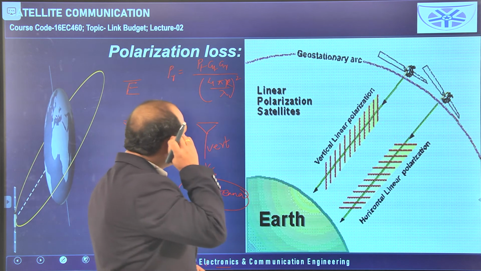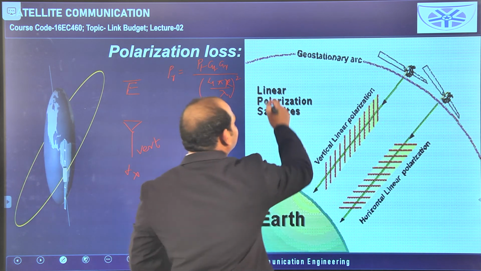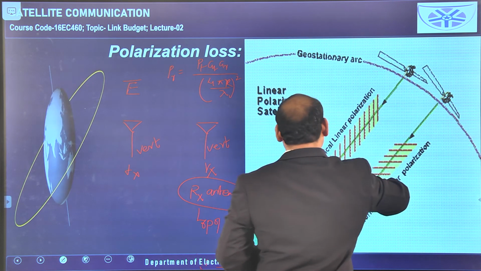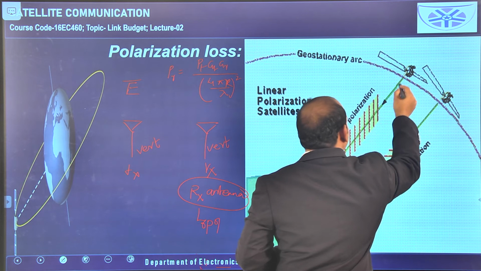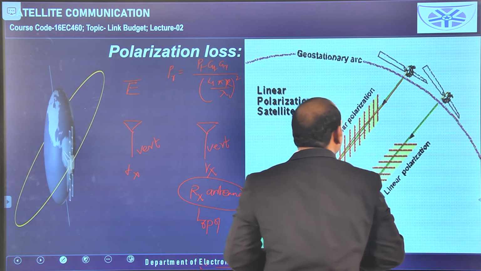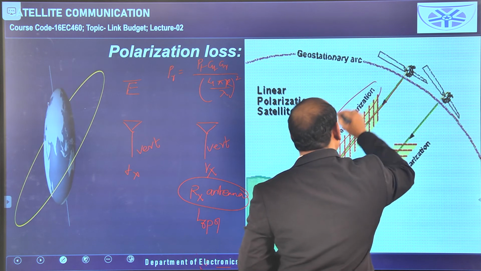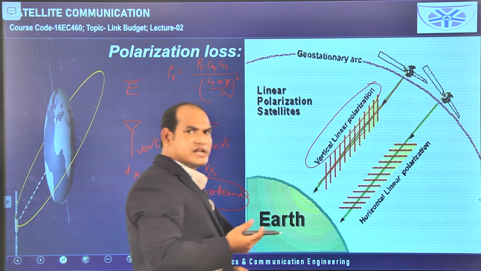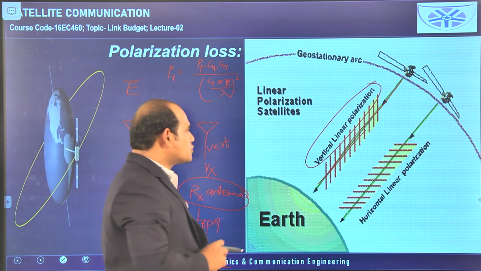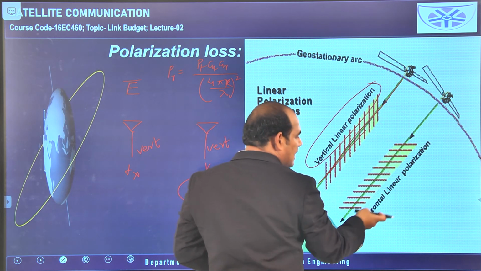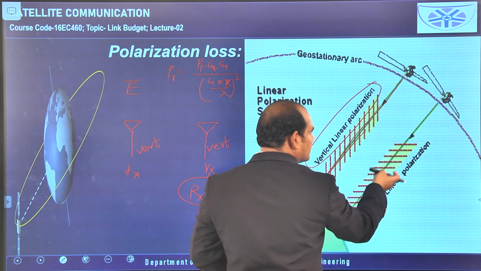And if you see this diagram, here the earth is available and this is the orbit. In this orbit the satellites are there. If you see this signal, this is a wireless link. In this wireless link it has been mentioned that it is vertically linear polarization. In linear polarization, vertical and horizontal are there. So in this way the electric field is oriented here, and here horizontal polarization is there.